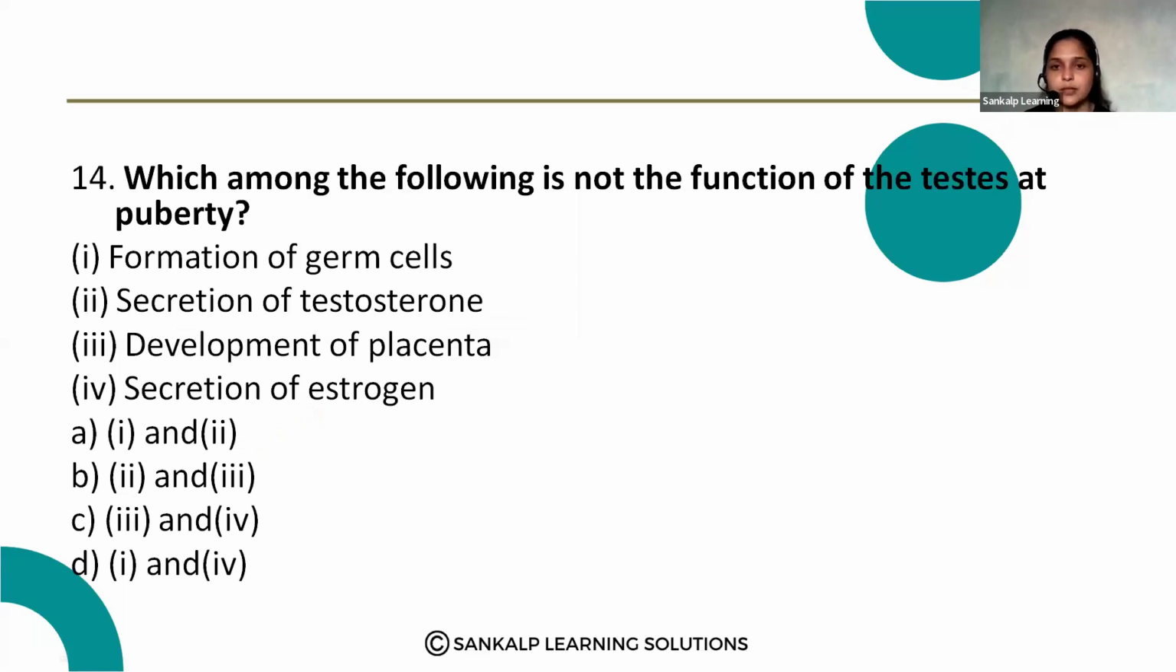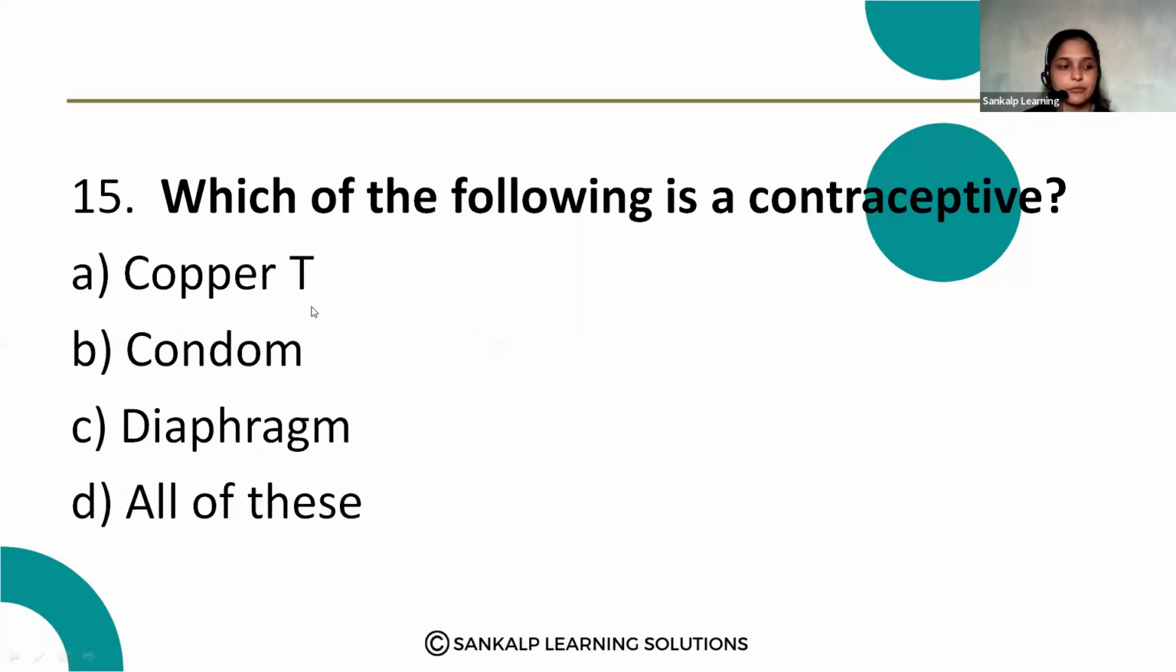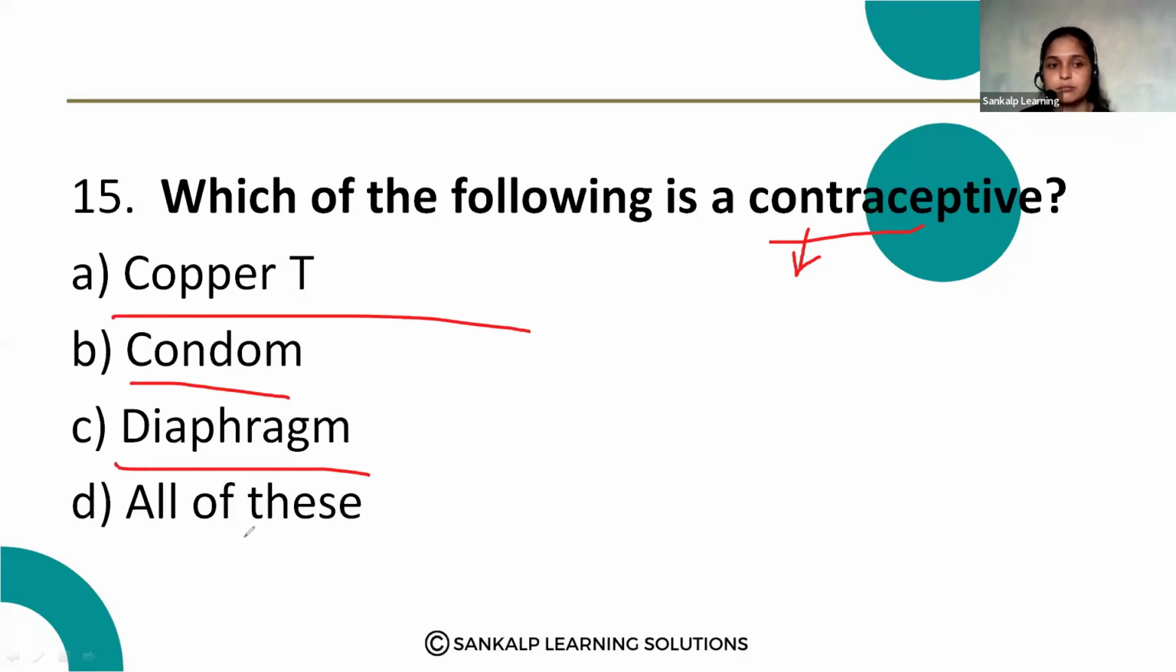Okay, I'll move to the next question. 15th question. Which of the following is a contraceptive? First, you should know what is contraceptive. Contraceptive is used for the prevention of the pregnancy, right? Copper T, condom, diaphragm, all of these. Which of the following is a contraceptive?